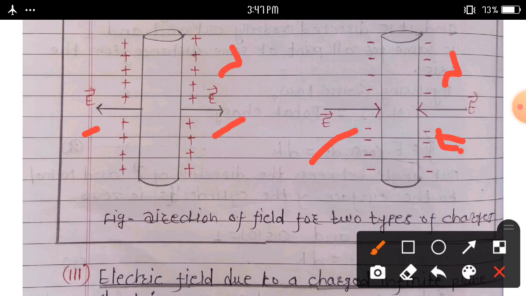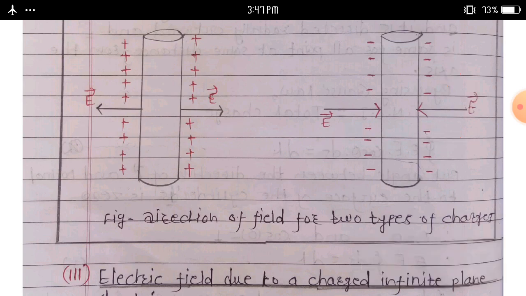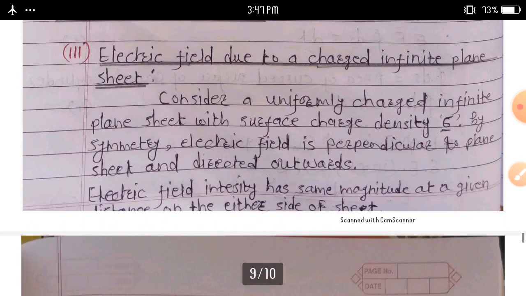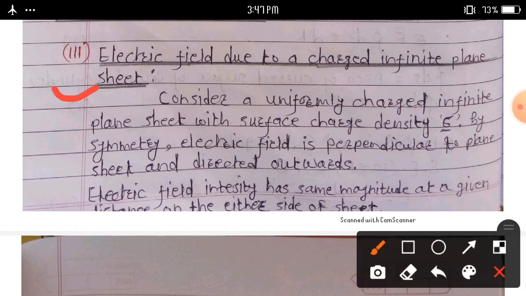And the second application, this topic asks some question: obtain an expression for the electric intensity at a point outside an infinitely long charged conducting cylinder. And next, we consider the third application of Gauss law: electric field due to a charged infinite plane sheet.